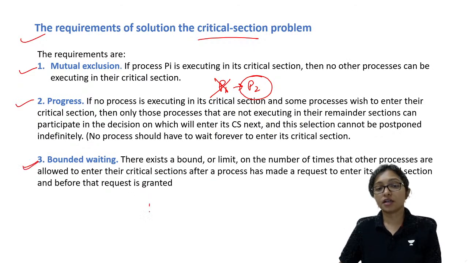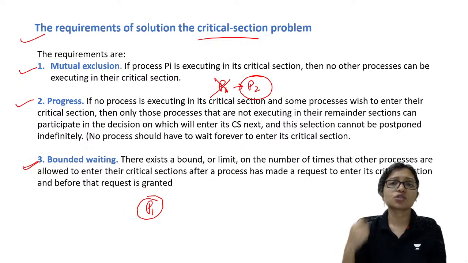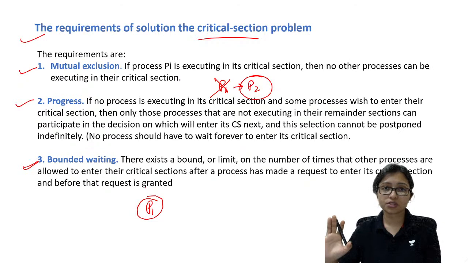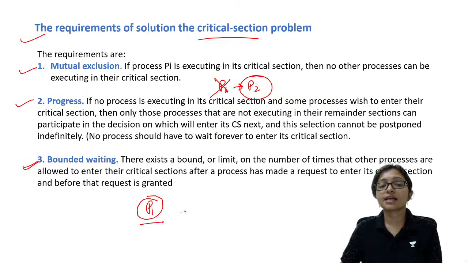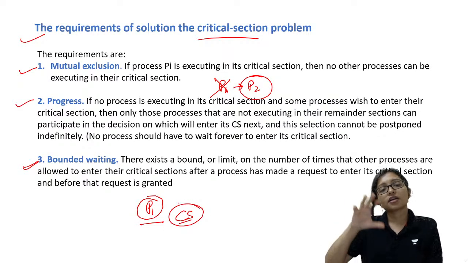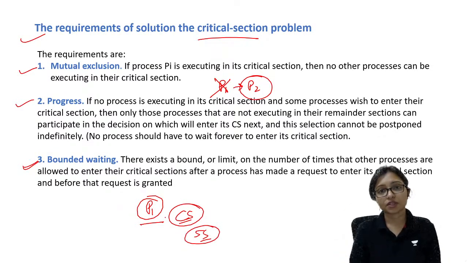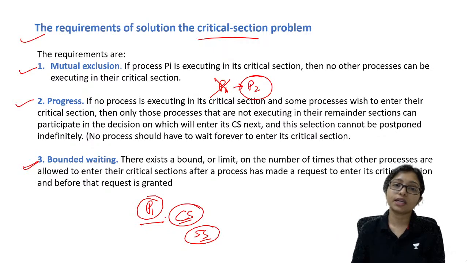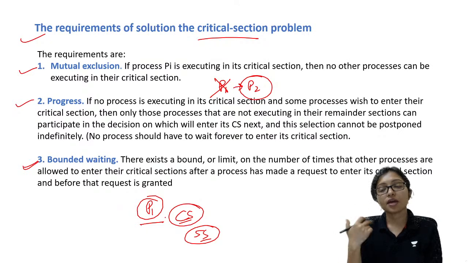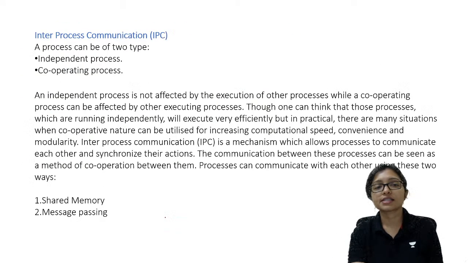Bounded waiting means I give the chance to P1, and now P1 is working. P1 cannot keep the chance from everyone else. We should fix a time whenever any process gets a chance for the critical section. After a bounded waiting time, maybe after 5 seconds, you have to leave so that another one can get the chance. This is called bounded waiting, and these are the three very important concepts of operating system: mutual exclusion, progress and bounded waiting. Is this clear?